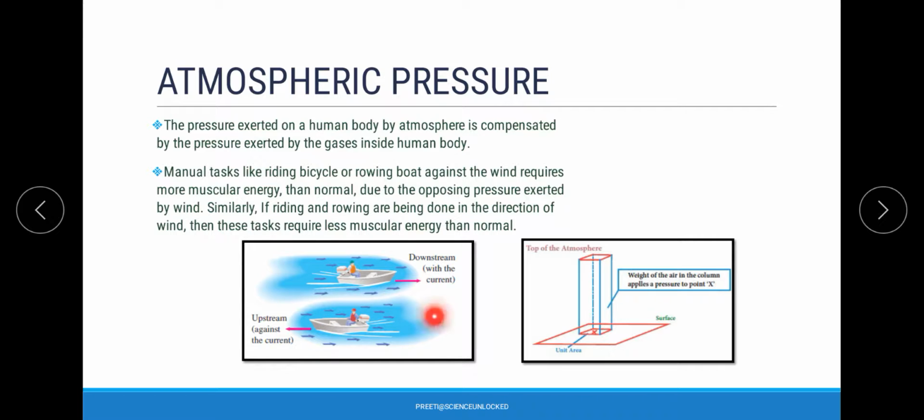But when you are moving in the opposite direction, you have to apply some extra force. So that is one example where you can relate that these factors, in terms of air and water, also exert pressure.